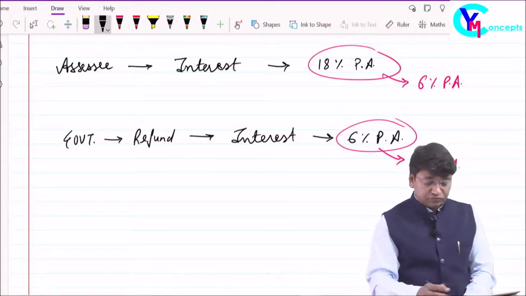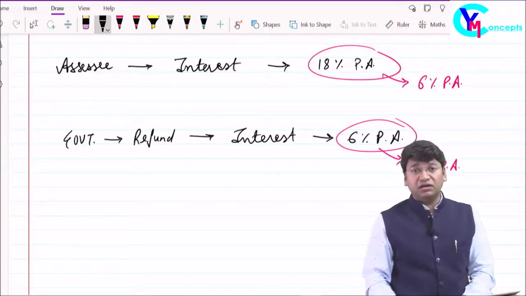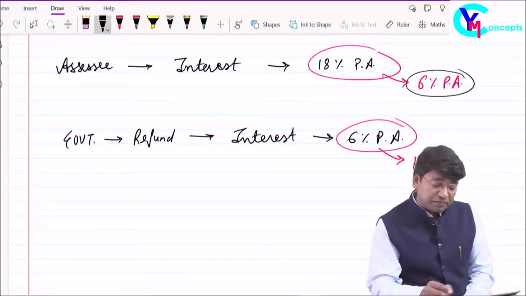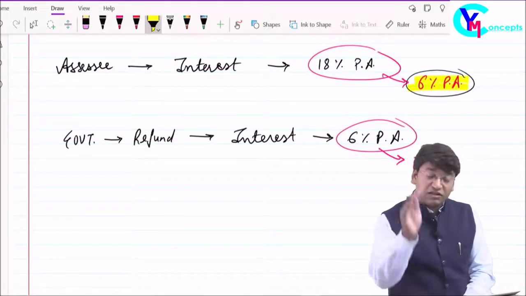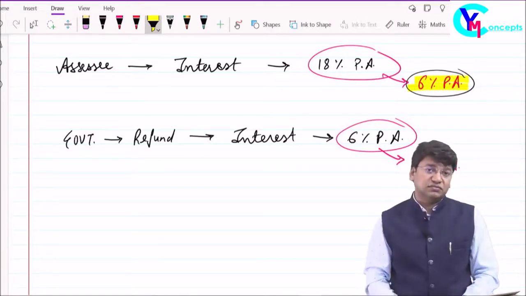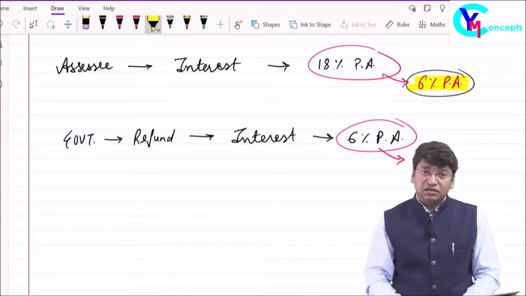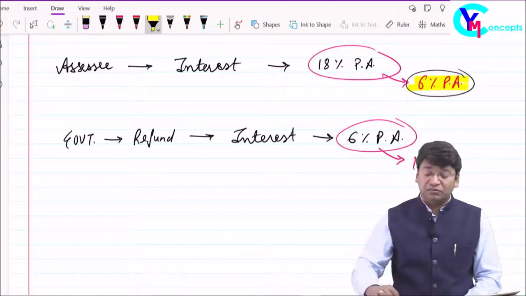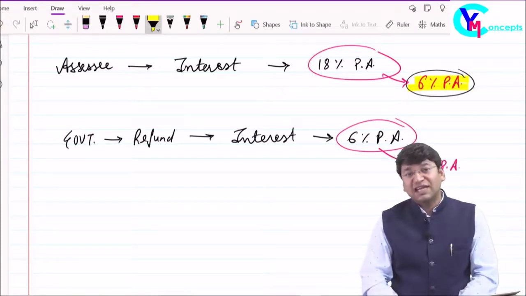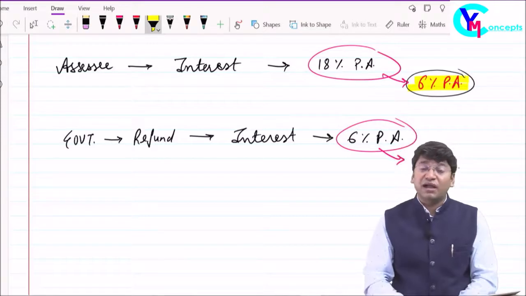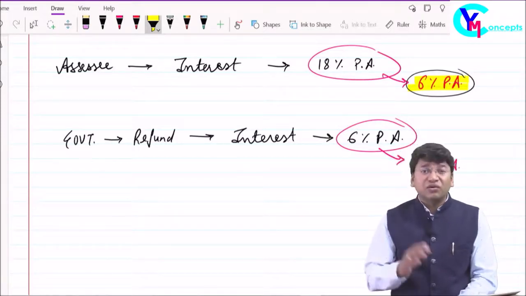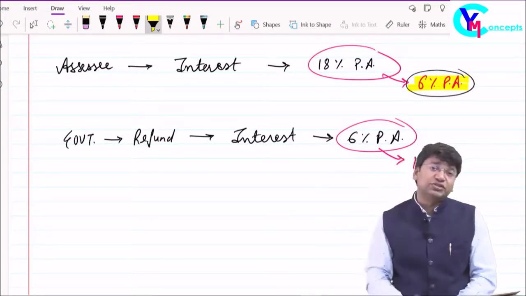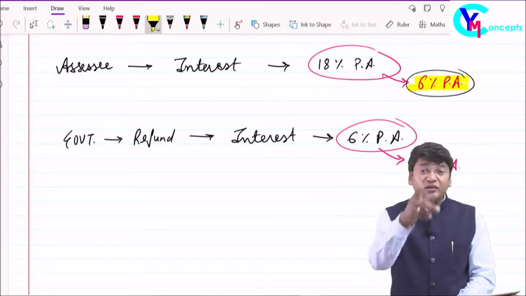Now what will happen? Come to the next point. Suppose the government says, okay, let's discuss. If the rate of interest to be paid by the assessee in case of delay in making payment of tax to the government will be 6% per annum, then what will be the scenario? Assessee will definitely make late payment. Why? Because he is getting working capital loans at 15%, 17% per annum from a bank or financial institution. So what will he do?